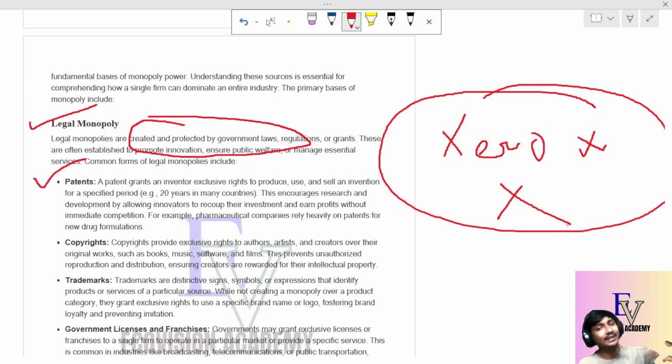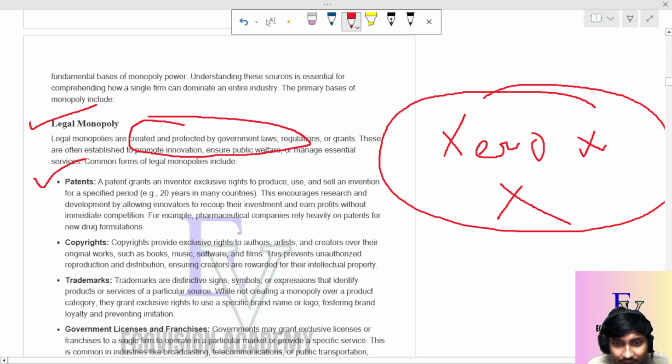Suppose I get the patent for 1 year, and the government tells me that only I can sell the smartphone in the market for 1 year, and no one else can. So what happens? I become a monopoly, because I am the single seller for that particular year. No one else can sell that phone in that year. So this is what we call a patent.